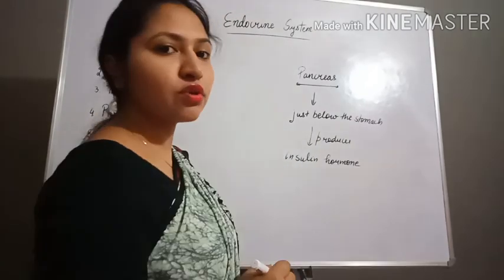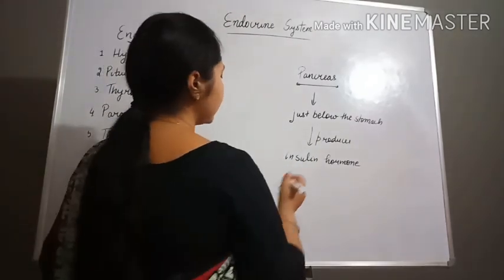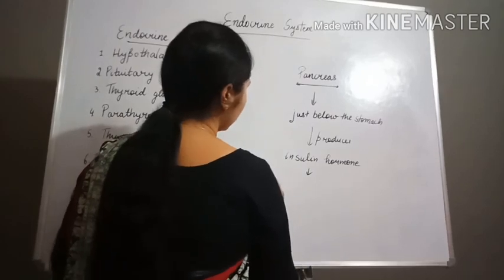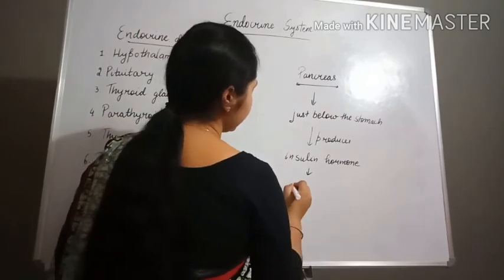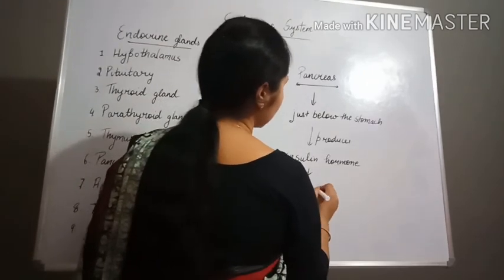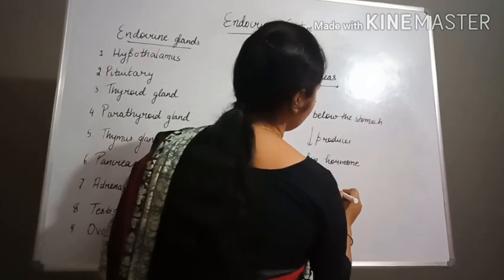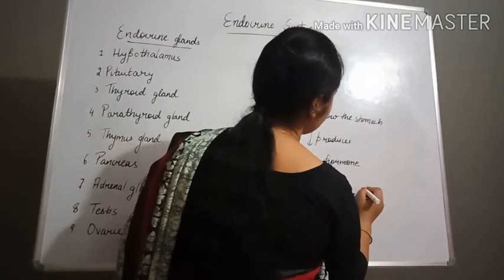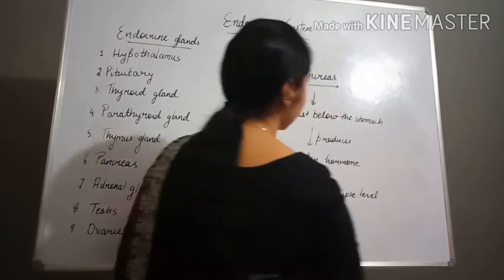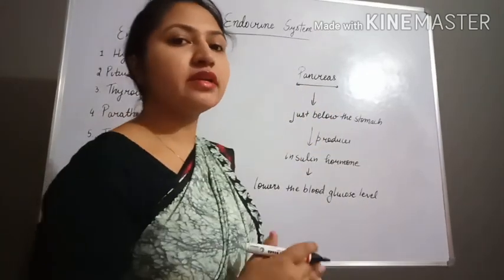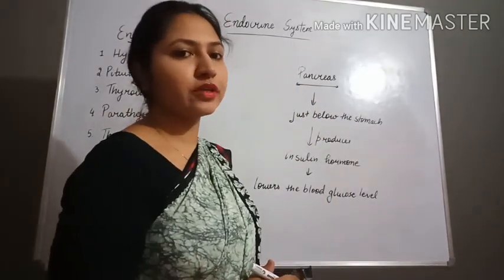And what is the function of the insulin hormone? It lowers the blood glucose level in the body.